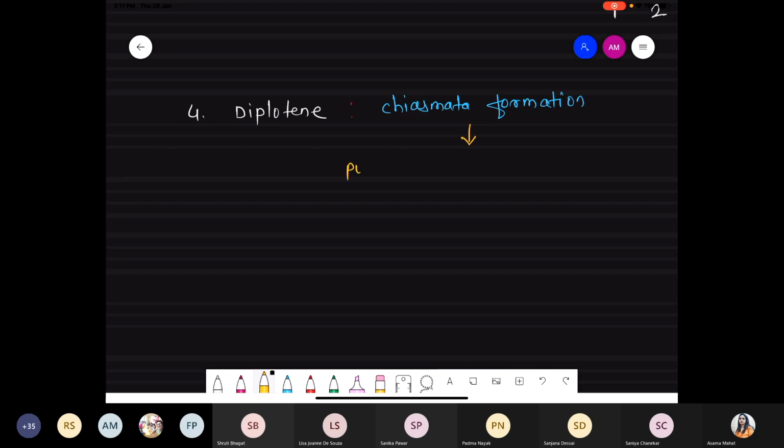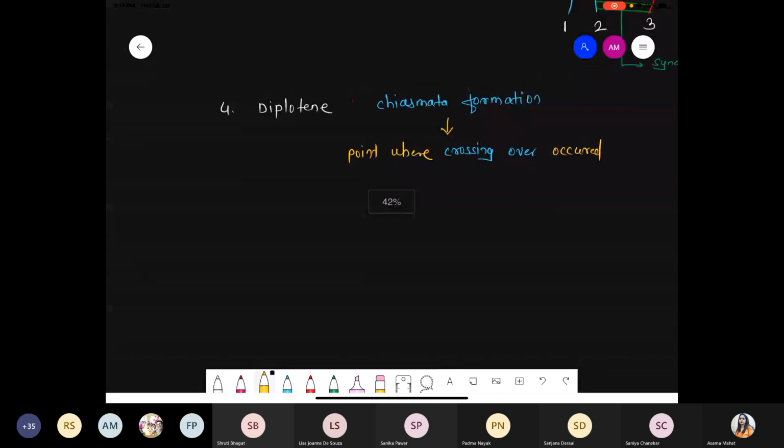These are the points where the recombination process, exchange of genetic material, or crossing over occurs. In other words, you can say that is chiasmata formation. These are the sites where the synaptonemal complex is present. We'll see in the diagram what actually is the meaning of the chiasmata.